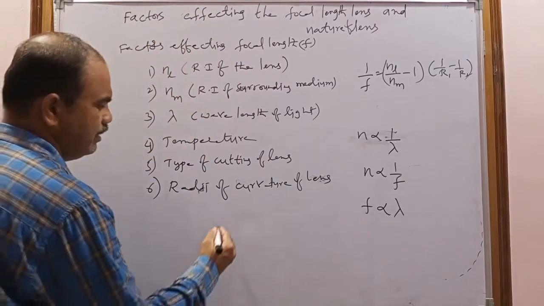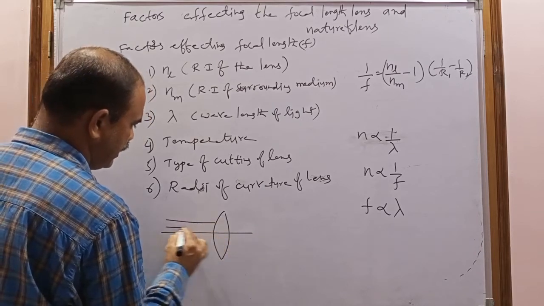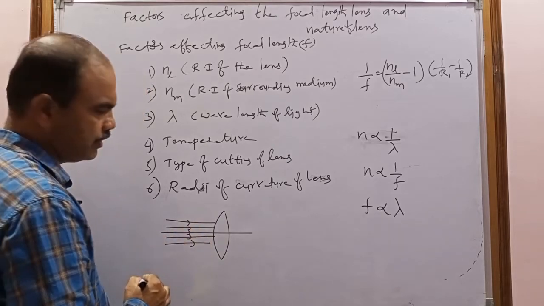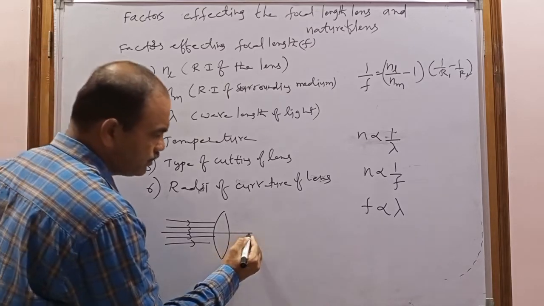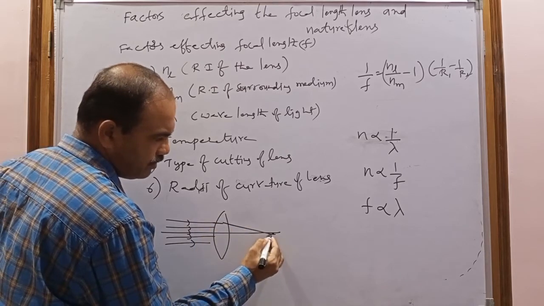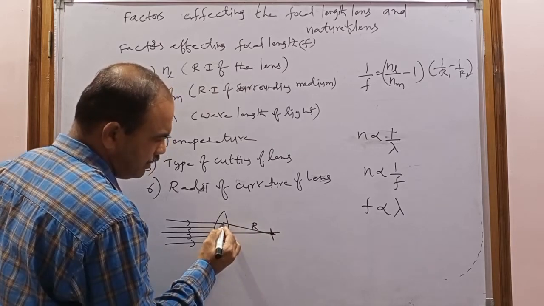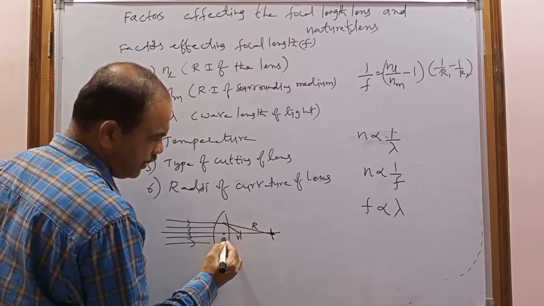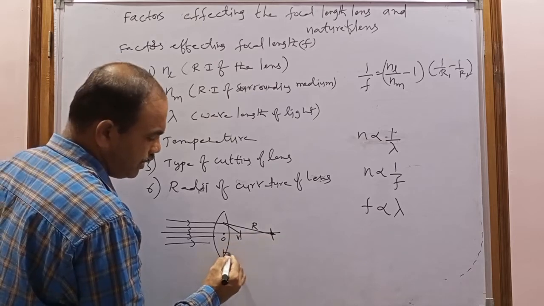For example, if I take a convex lens and white light is incident, white light is nothing but a group of 7 wavelengths. So the red light focal length will be more. Let us consider that the red light is incident on the principal axis here, and the violet is incident here. The distance between the optic center and the focus of the red light is called the focal length of the red light.